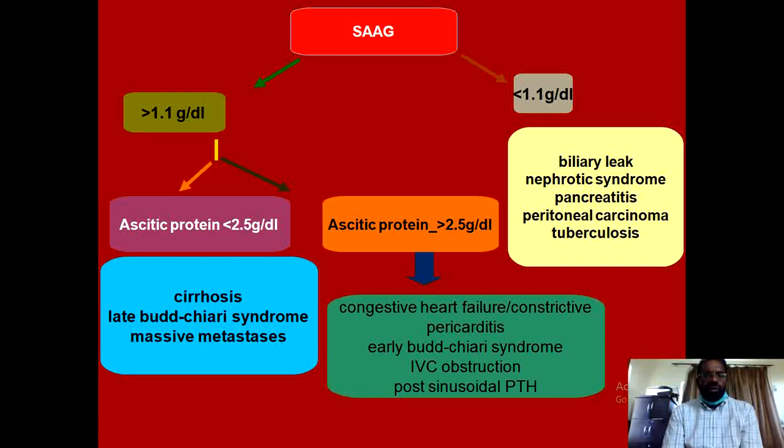And in case of the SAG ratio of more than 1.1, then you calculate the ascitic protein, and if it is less than 2.5, the commonest cause is cirrhosis or the late Budd-Chiari syndrome or massive metastasis. And with SAG ratio of more than 1.1 and ascitic protein value also more than 2.5, then the possibilities are congestive heart failure, constrictive pericarditis, early Budd-Chiari syndrome, inferior vena cava obstructions, and post-sinusoidal portal hypertension.